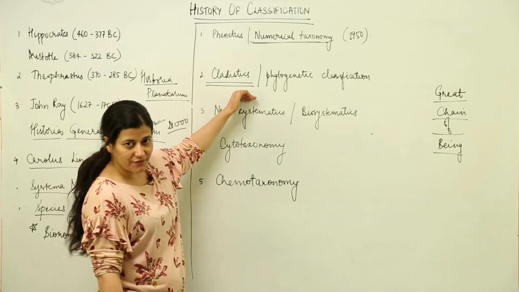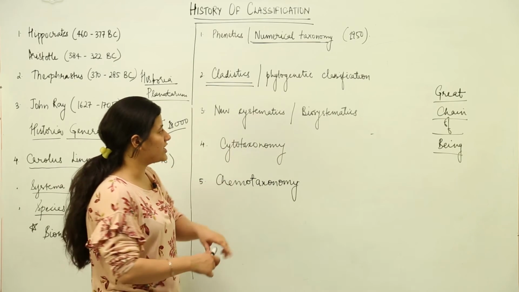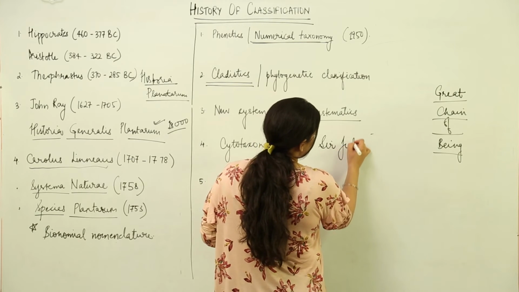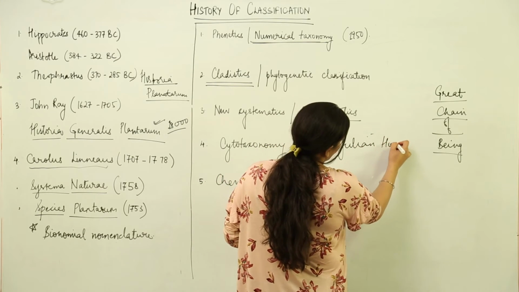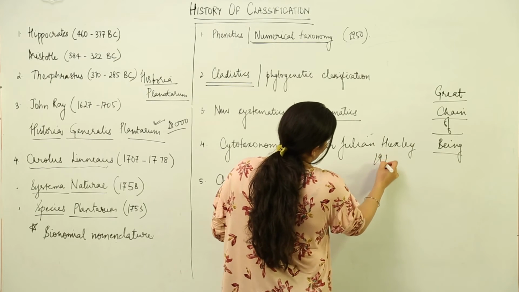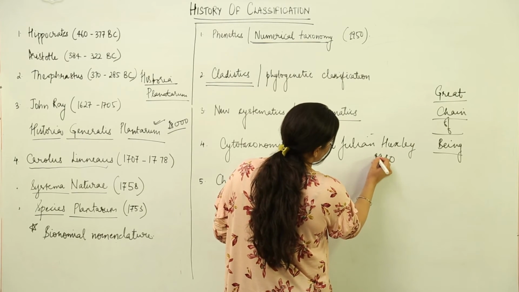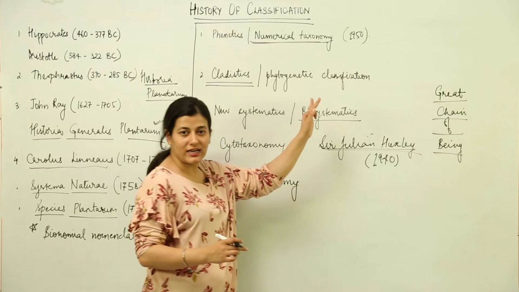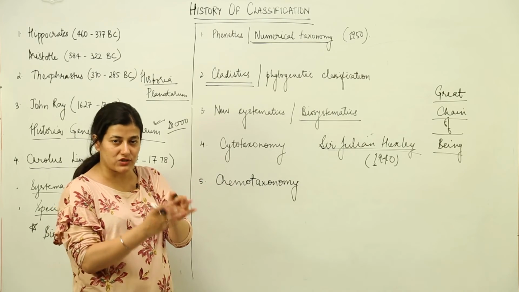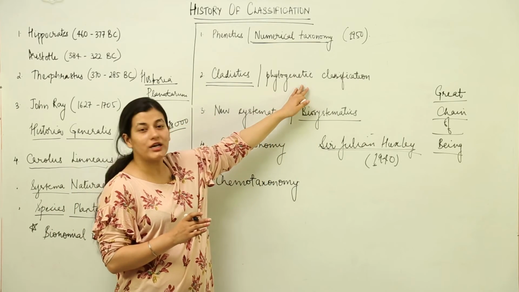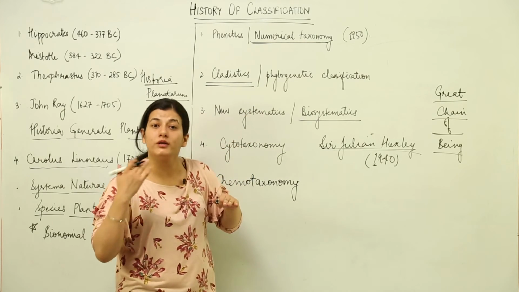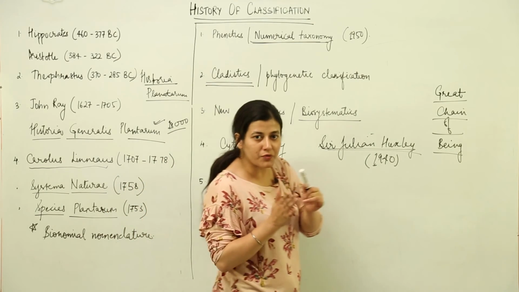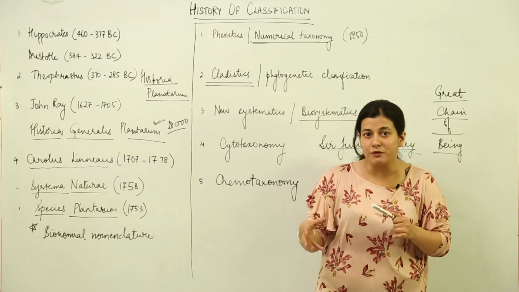From phylogenetic classification rose another branch known as biosystematics, and Sir Julian Huxley gave this term in the 1940s. It deals with the phylogenetic classification and the relationships. So the taxa would be made according to these relationships, how the species have evolved in time.